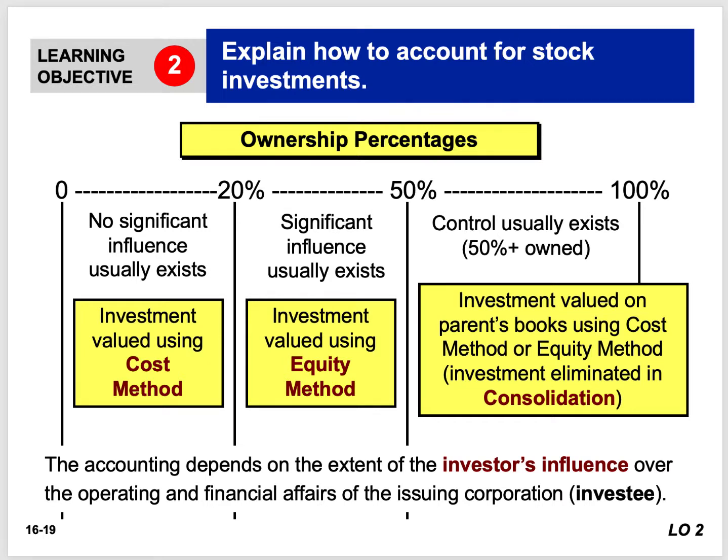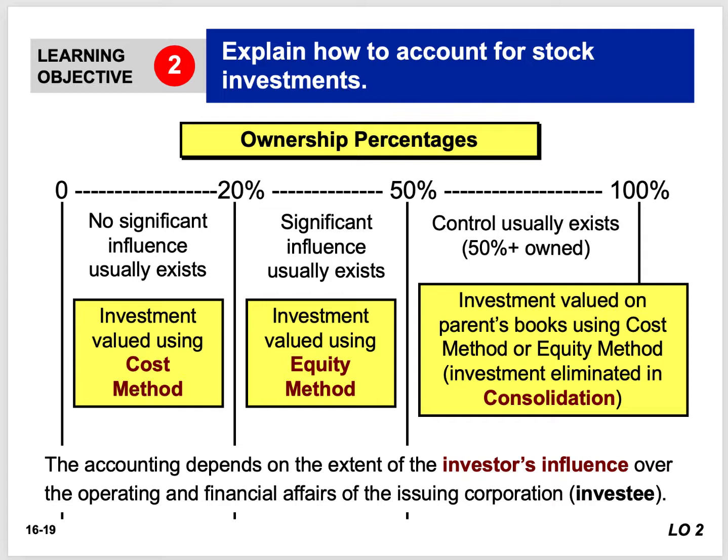Now, the presumed influence that a company has is based on the investor's ownership interest. So we're going to have some accounting guidelines that we need to work with, right? If we own anywhere from 0 to 20% of another corporation's outstanding stock, we have no real significant influence. So how do we account for that? Well, we record the investment using the cost method. Okay, we'll go through an example of each of these, but for right now, you just need to know what ownership percentage dictates how I record these, right? 0 to 20%, we're going to use a cost method.